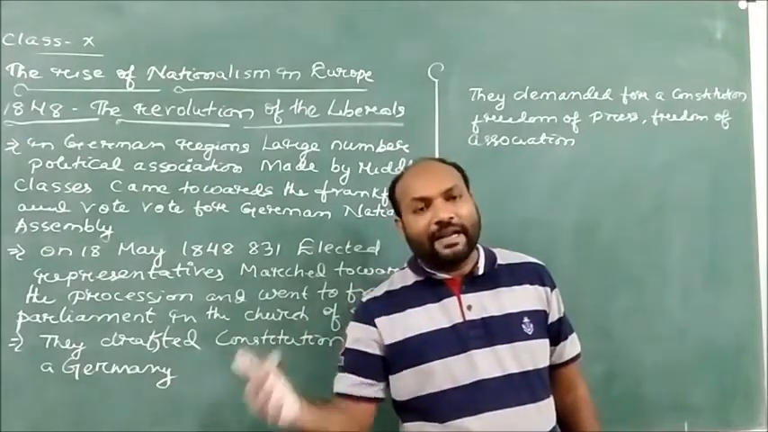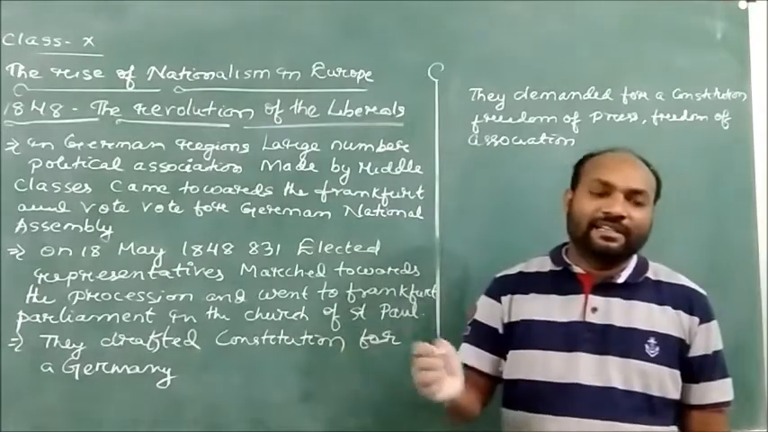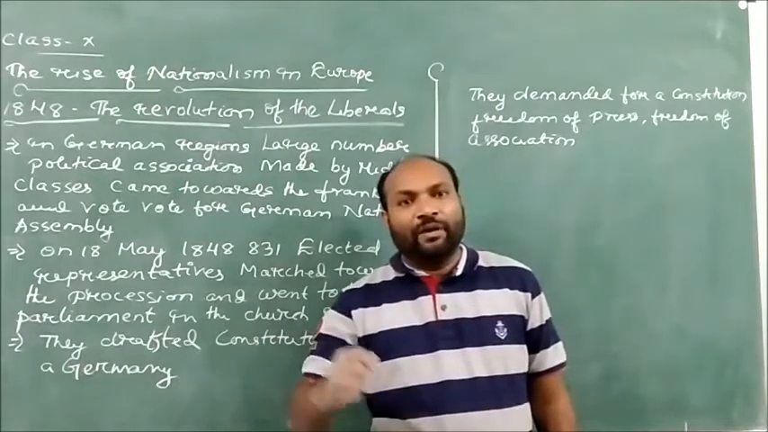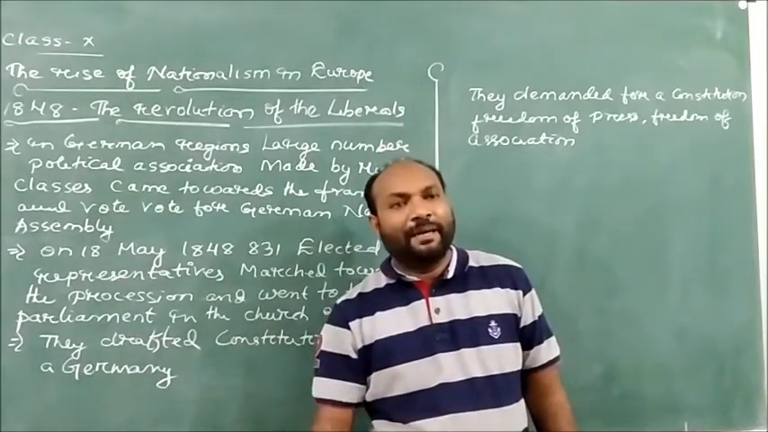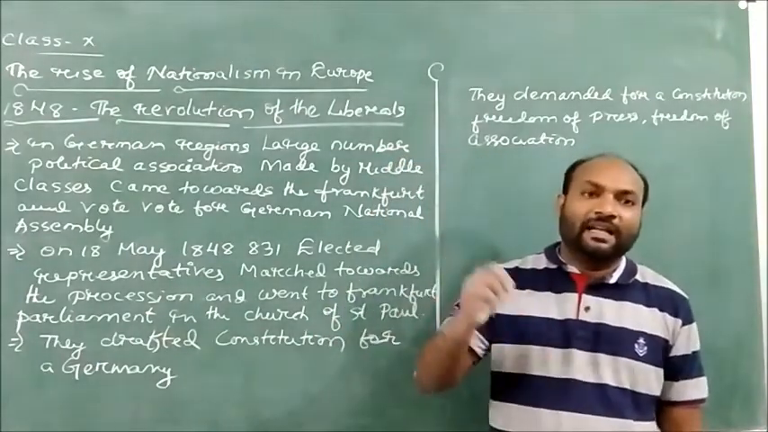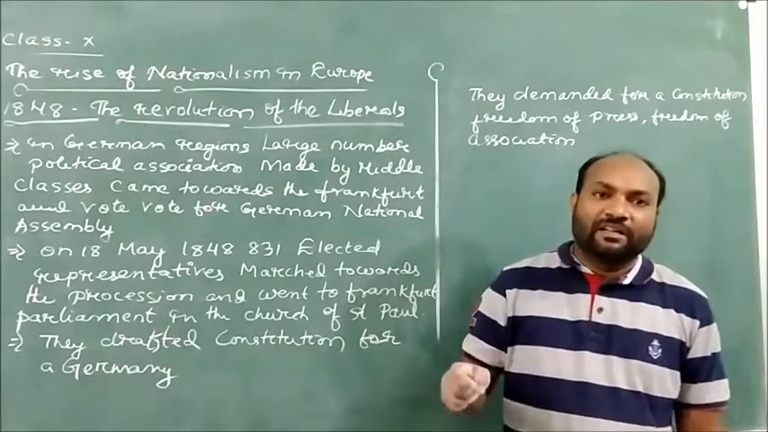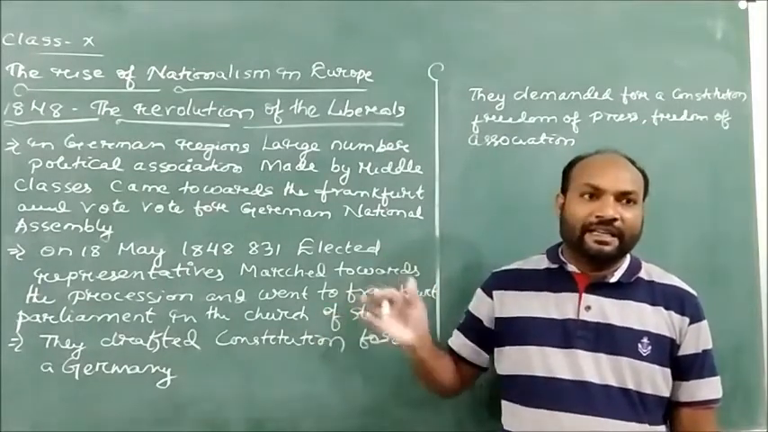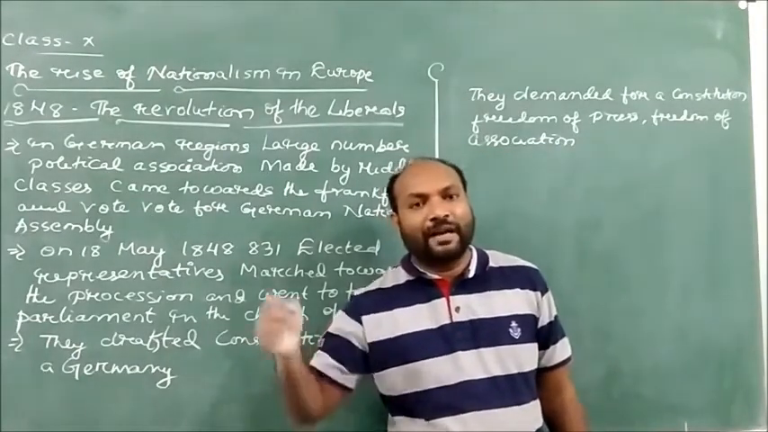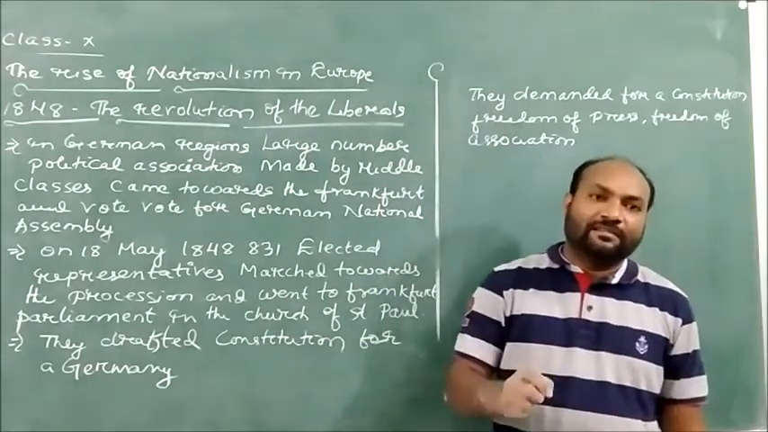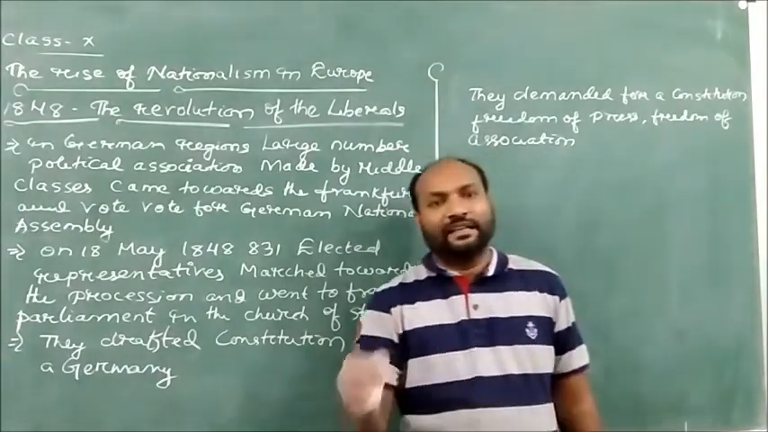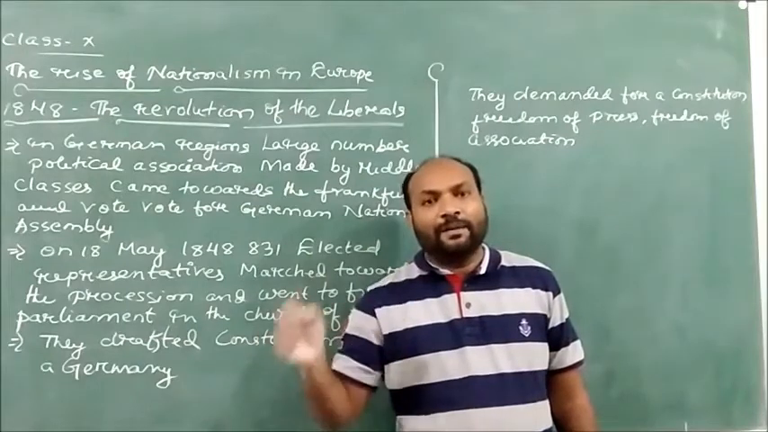So with all these demands, they came to the king, Frederick William IV, and gave him a proposal for a parliamentary form of government, saying that the king would become the nominal head of the nation. During that time, Frederick William IV, the king of Prussia, did not want to be under the control of this parliamentary form of government, and he rejected it.